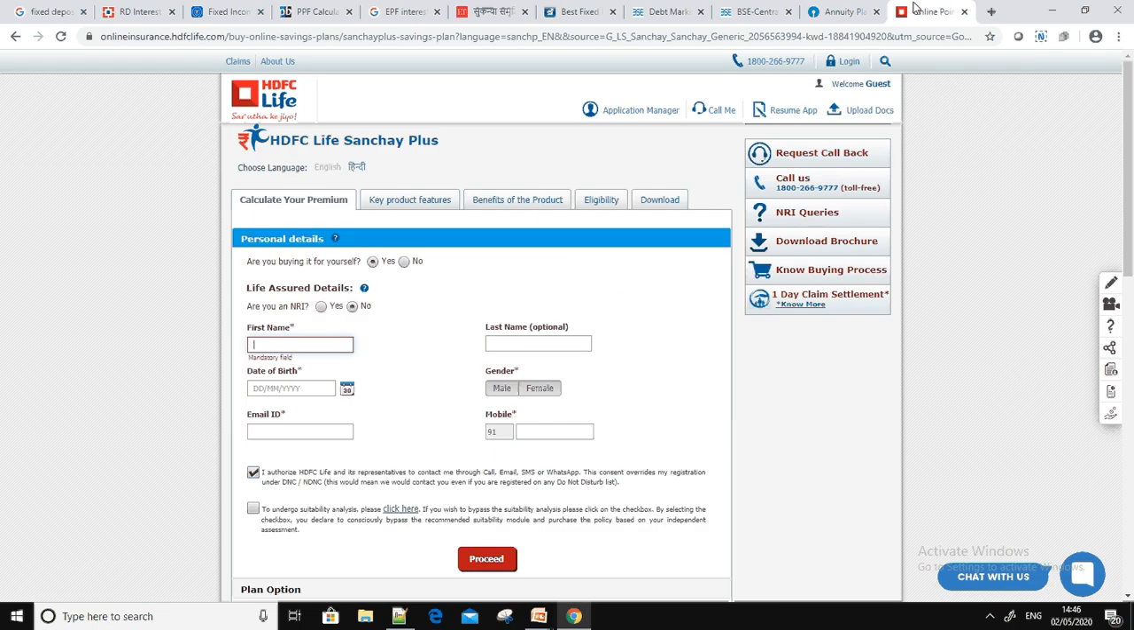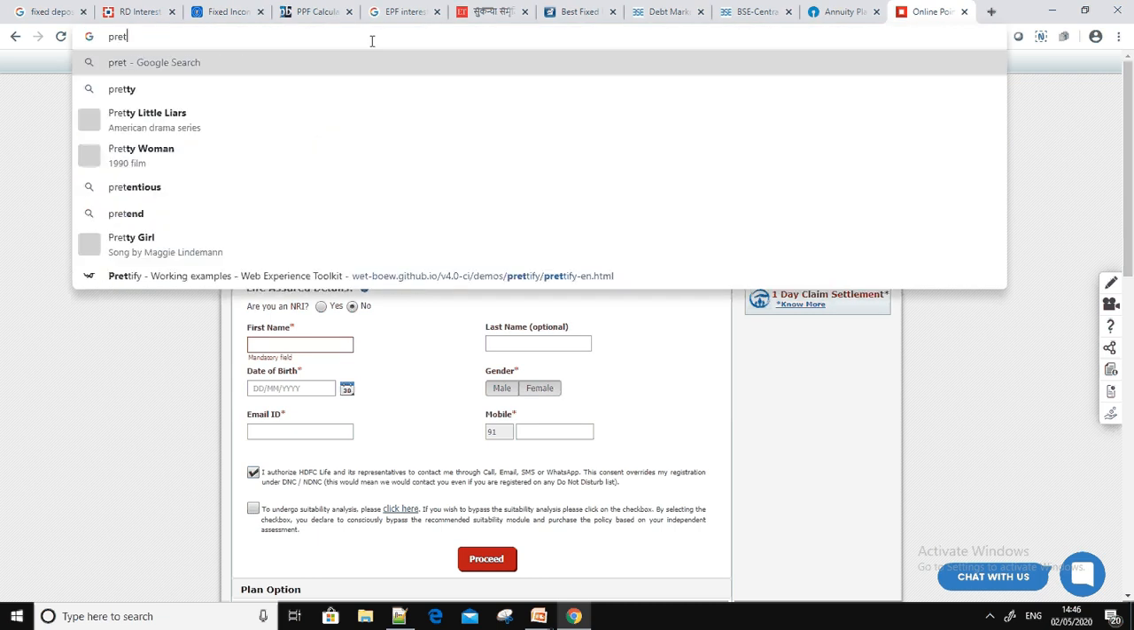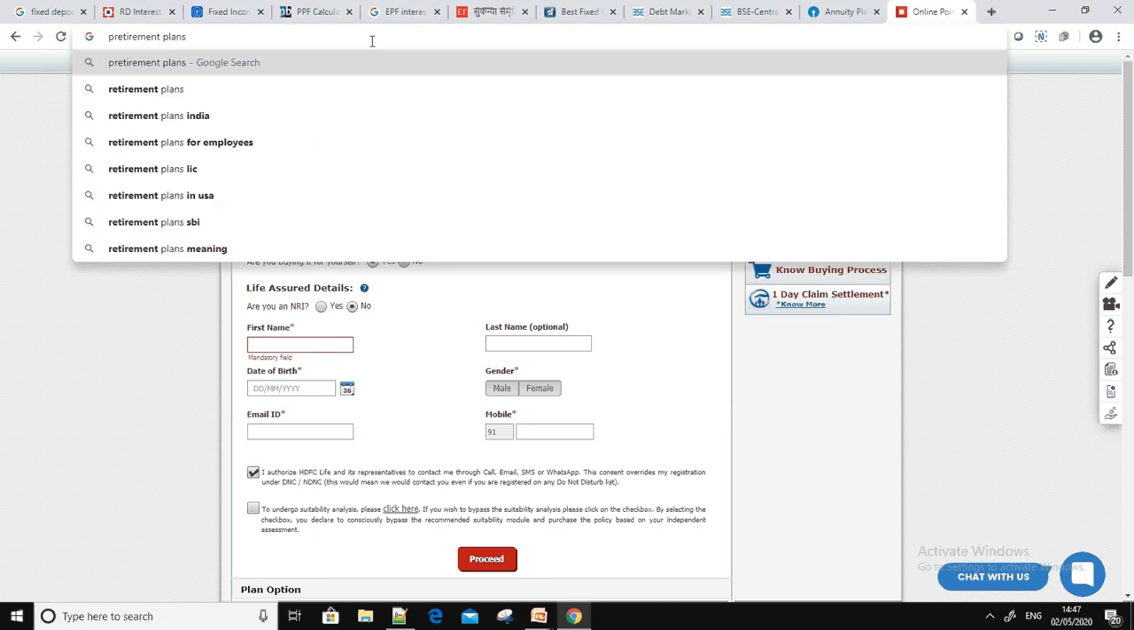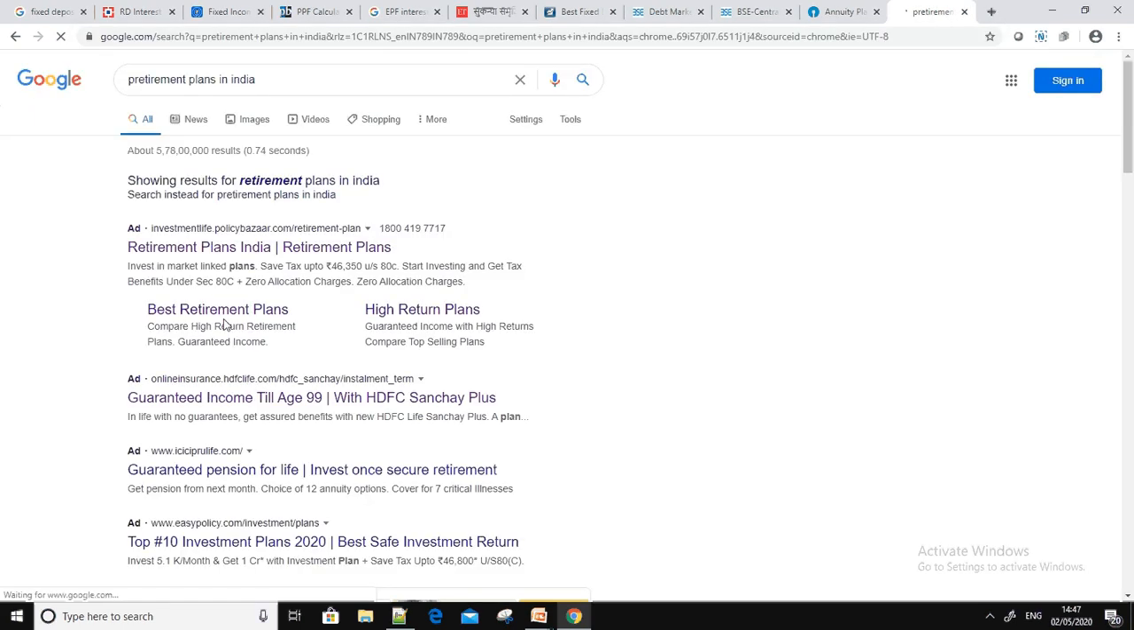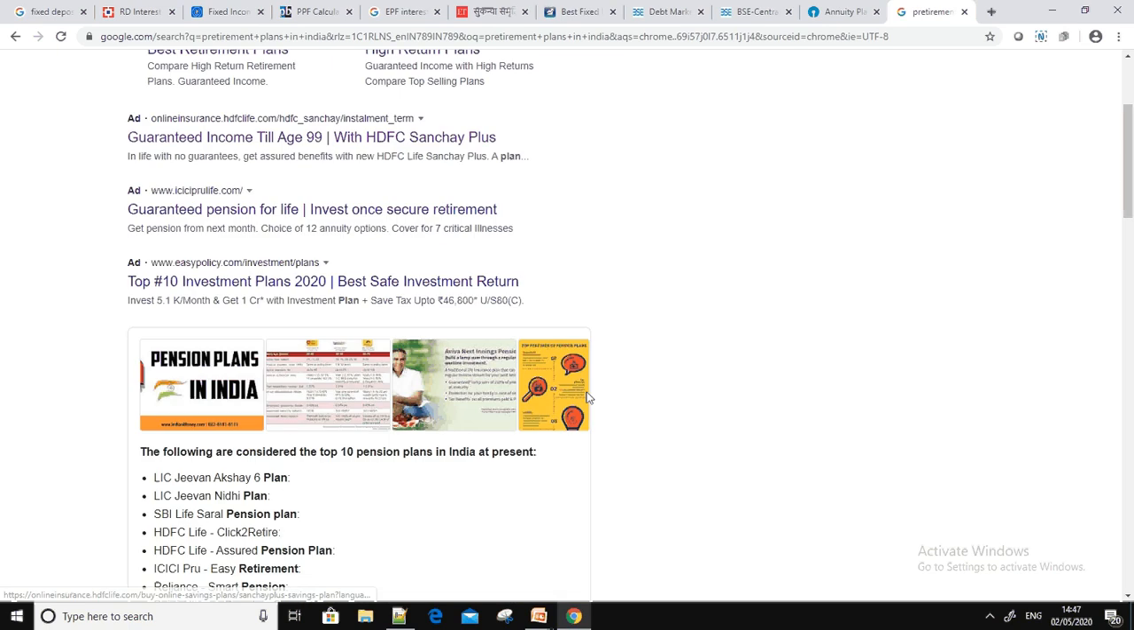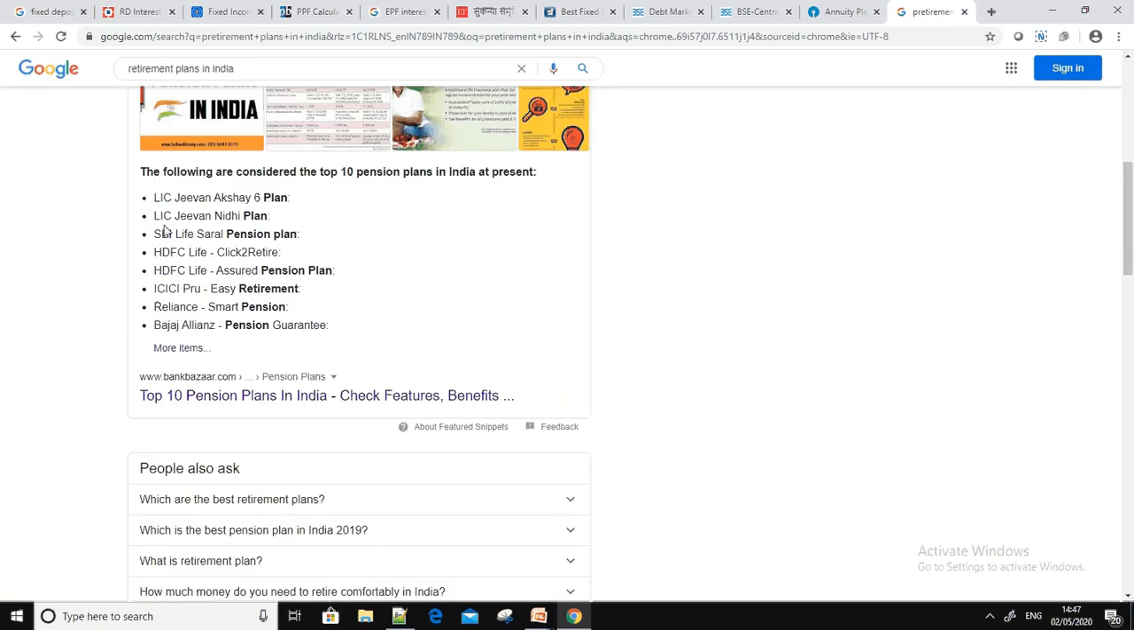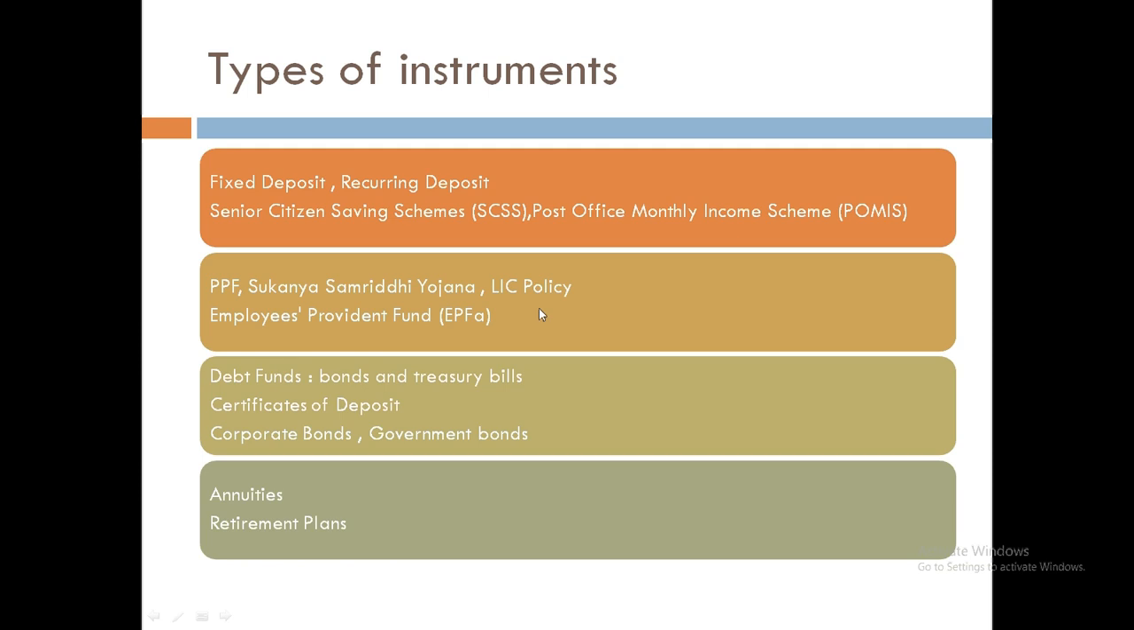Then the retirement plans. There are a lot of retirement plans, for example HDFC Life Sanchay Plus. If you just search for retirement plans in India, you will get a list of lots of plans. So you can invest according to your choice: LIC plans, SBI plans, HDFC, ICICI. Many companies are providing these plans.